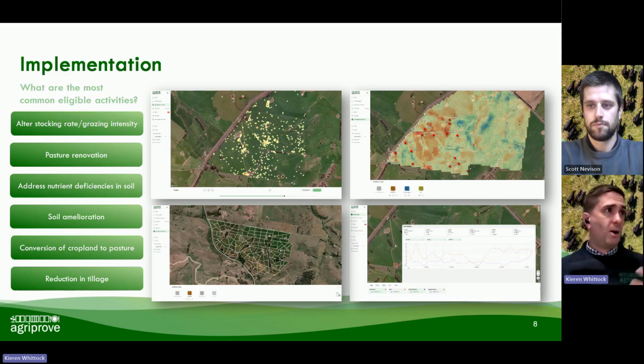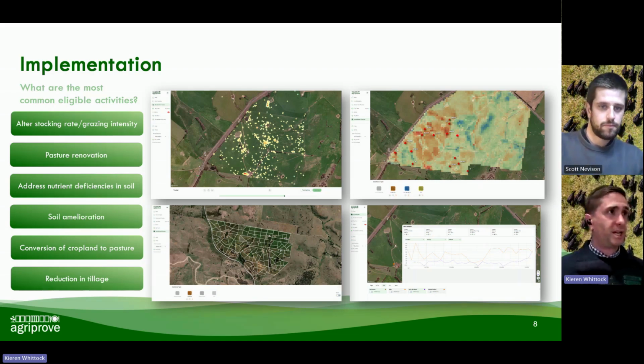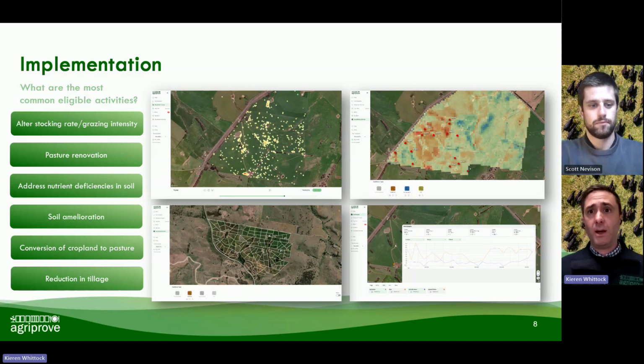So things like altering stocking rates, which is essentially shifting your grazing management regime, pasture renovation, that might be sowing diverse multi-species pasture mix into your soils, and things like addressing nutrient deficiencies in soil through application of synthetic or non-synthetic nutrients. So that could be something like adding compost to your project area.